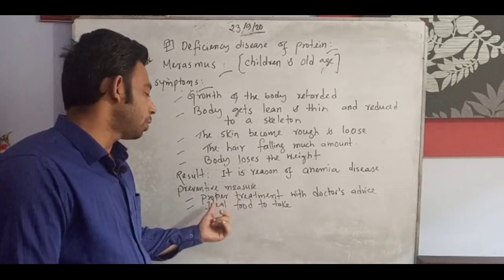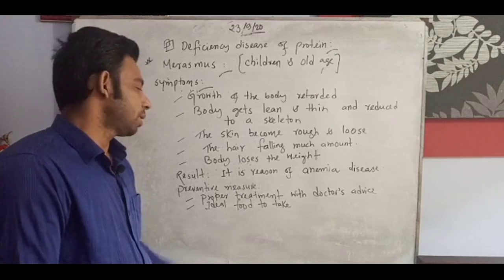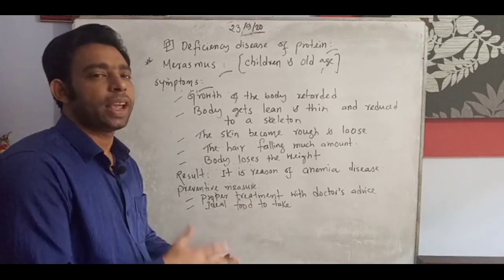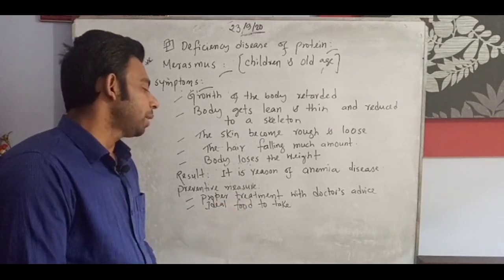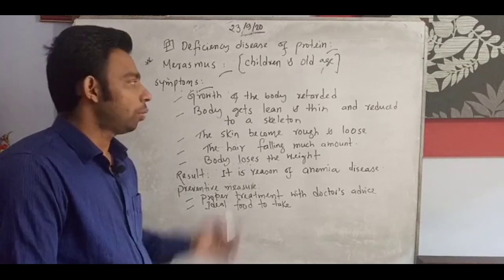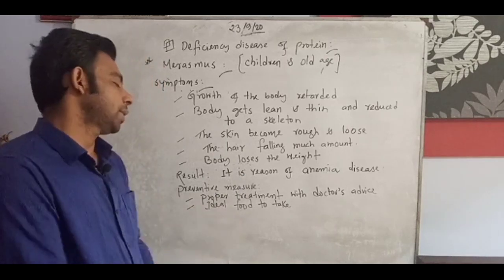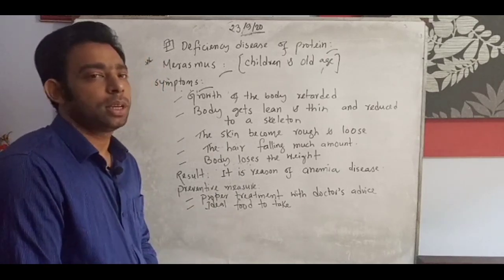Preventive measure: proper treatment with doctor's advice, which is suggested for any kind of disease. Ideal food must be taken, especially protein-rich food, so that we can overcome marasmus disease.